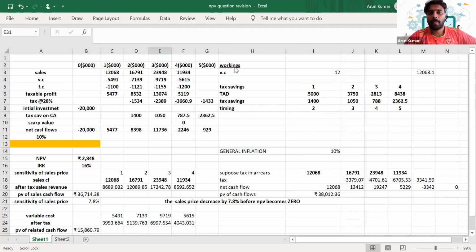Can you reply in the chat, guys? Is it clear? The NPV calculation. It will work in the exam. These are shortcut studies that will be helpful in the exam. Otherwise, I won't teach it now.